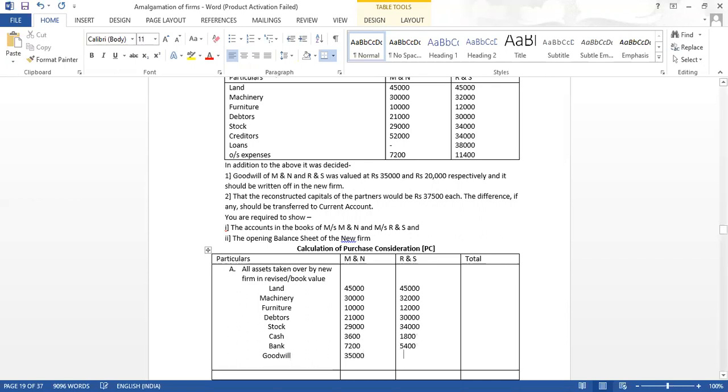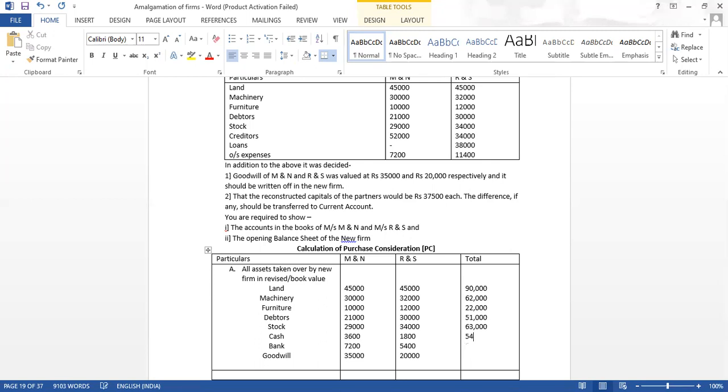Now write down the totals. How much total do we get? 45 and 45 is 90,000. 30 and 32 is 62,000. 10 and 12 is 22,000. 51,000. 29 and 34 is how much? 63,000. 3,600 and 1,800 is how much?